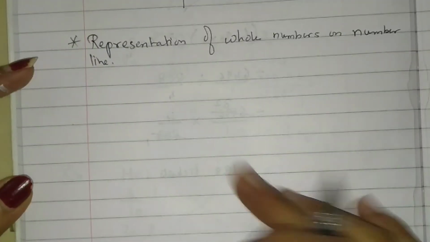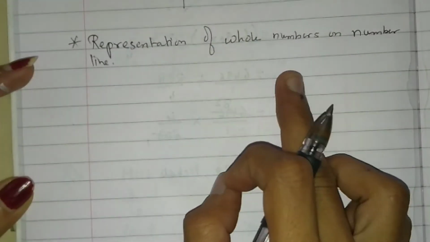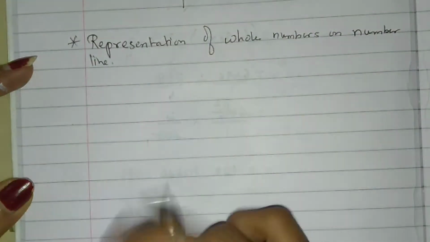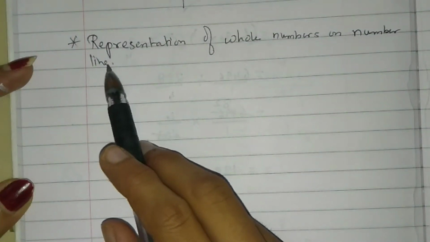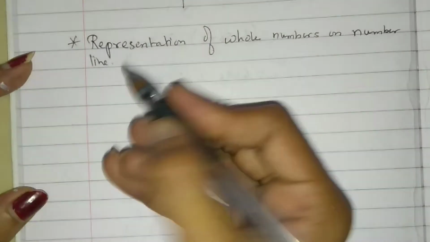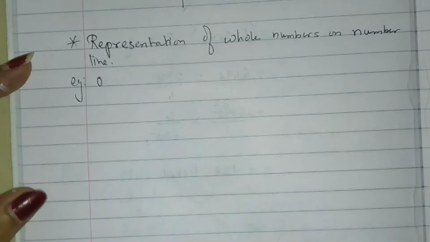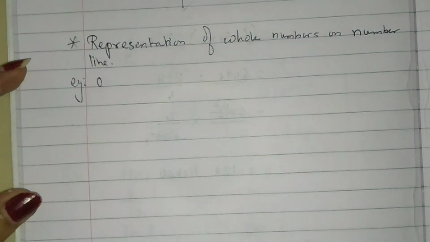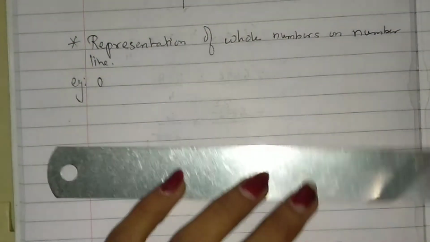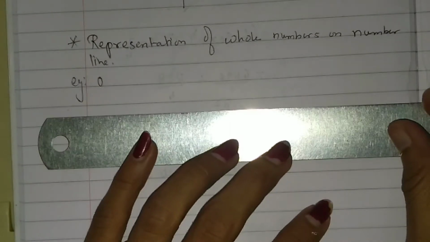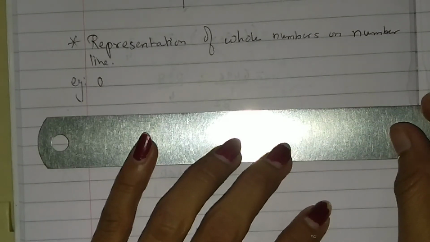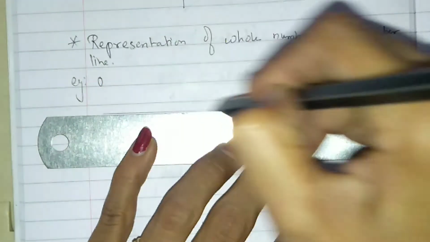Our next topic is representation of whole numbers on the number line. For example, if we take 0, how do we draw the number line? First we will draw the line.